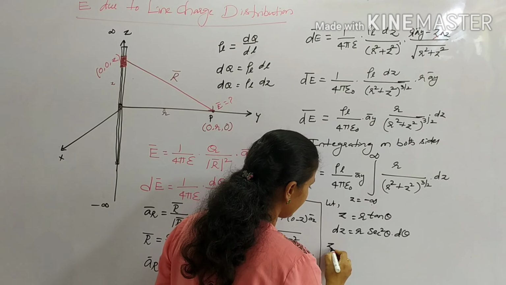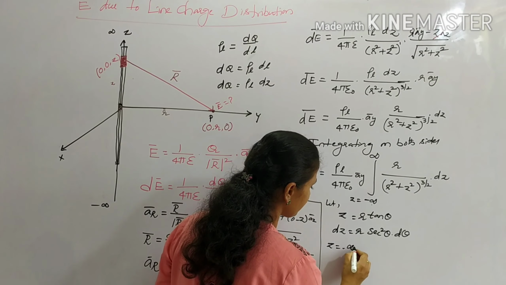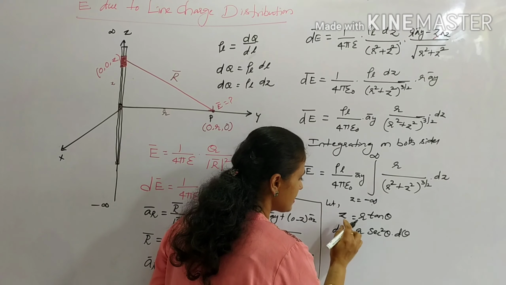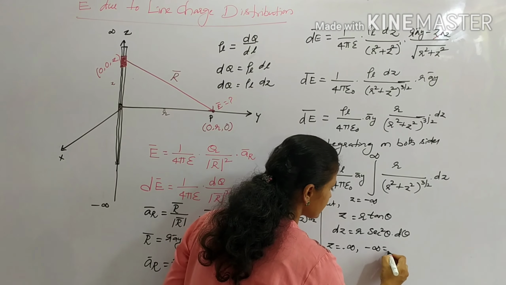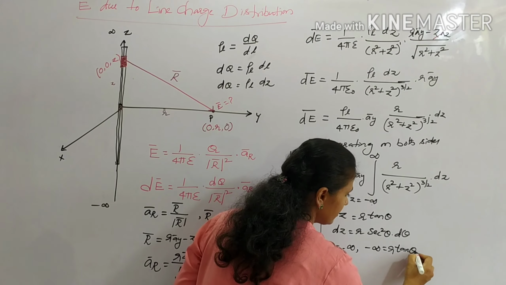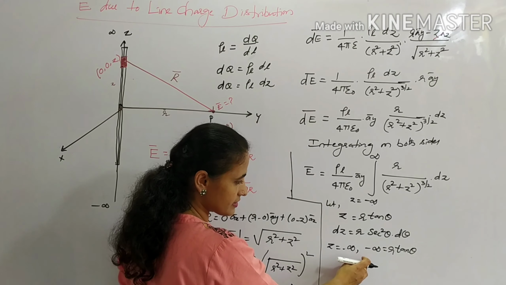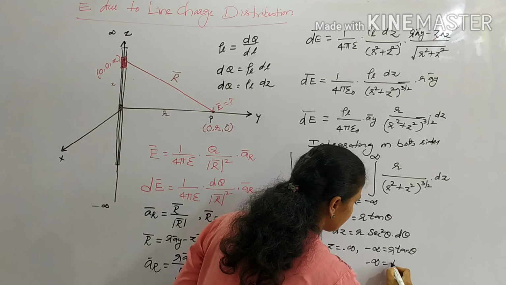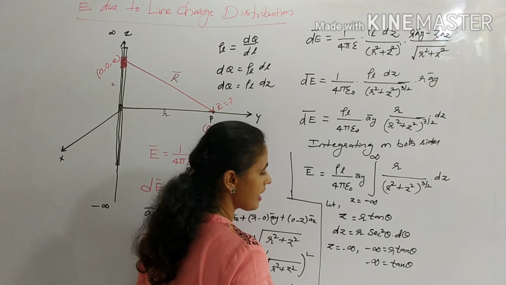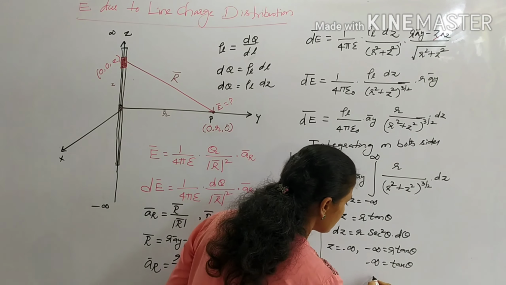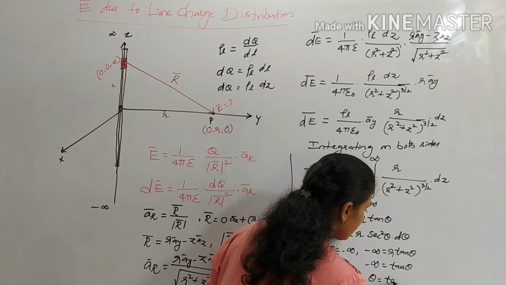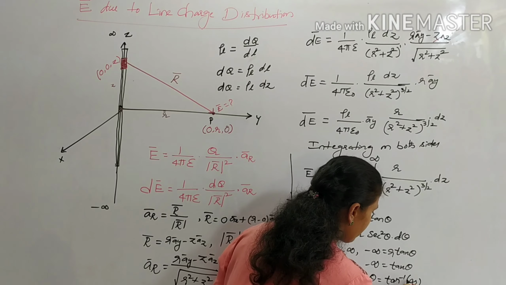If z equal to minus infinity, then what is the value of theta? We need it in terms of theta. So z as minus infinity is equal to r tan theta. Taking r to this side, it will be infinity by r, again minus infinity only, equals tan theta. Taking tan to this side, theta is tan inverse of minus infinity.